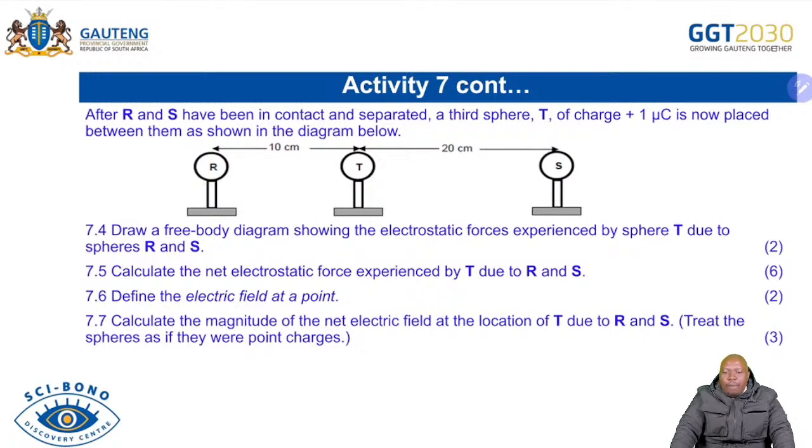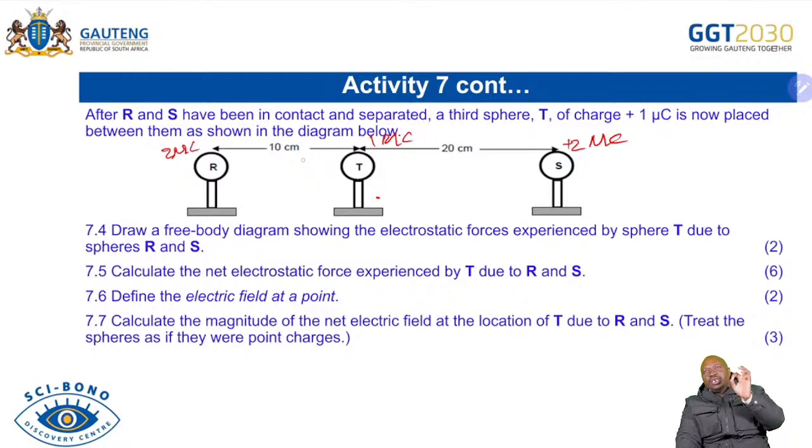A third sphere, which is T now, is being brought in. You can see now we have T in the middle of R and S. We have T with 1 microcoulomb. Now, the information that you know already is that this is 2 microcoulomb, 2 microcoulomb. Now you are bringing T, which is 1 microcoulomb. So you know all of this, so that you are not confused. You are sure of what you are given, because they've touched and they are separated, and you know their new charge is 2 microcoulombs.